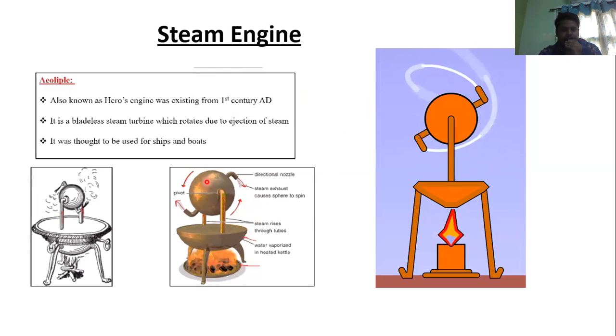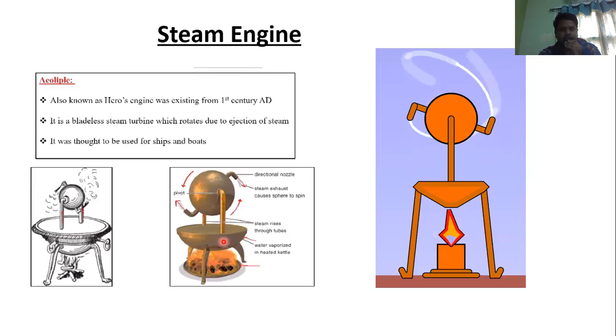Let me explain the setup. Here there is a spherical drum, and at the bottom there is a half spherical drum. Below the half spherical drum there is a heat supply, heat energy. The half spherical drum is filled with water. When heat is transferred to this drum, the water is converted into steam.